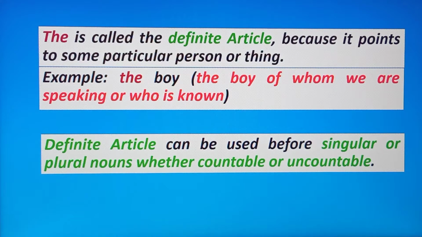The definite article can be used before singular or plural nouns, whether countable or uncountable. You have to remember, the definite article can be used before singular or plural nouns, whether countable or uncountable.